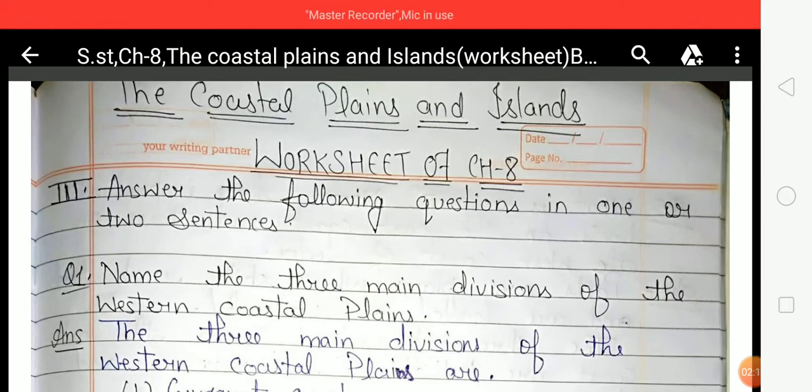Now look at the occupation of the coastal states. The major occupations of the people living in the coastal states are fishing, shipping, trade, tourism, agriculture, etc. Second, culture. Each part of the region and each community has its traditional dresses, languages, food, festivals, dance and art forms. There are many states which touch the Indian coastline, and every state has its own traditional dress, languages, food, festivals, dance and art forms.